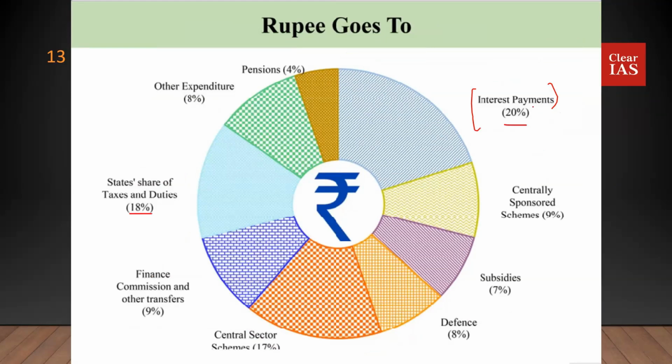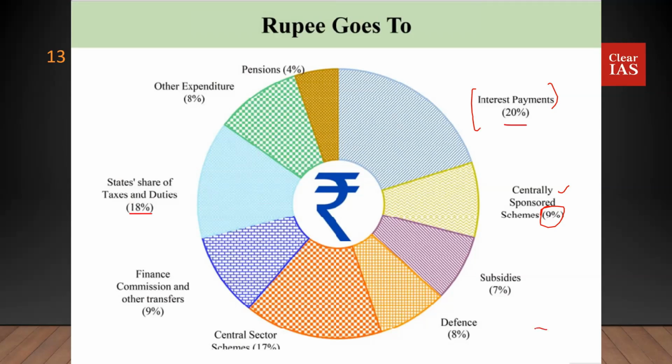Then you have government schemes. Centrally sponsored schemes get something like 9% of expenditure. Central sector schemes get something like 17%. I hope you know the difference between central sector schemes and centrally sponsored schemes. For UPSC prelims, when you study, it's very important. Whenever you study a scheme, it's very important to understand whether it is a central sector scheme or a centrally sponsored scheme. In the case of a centrally sponsored scheme, is it a core scheme or a core of the core scheme, etc.